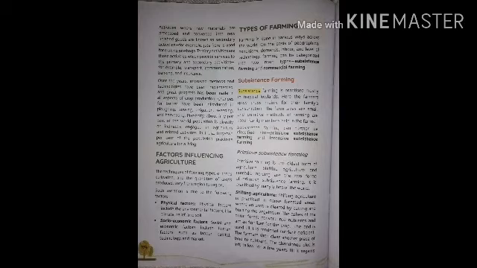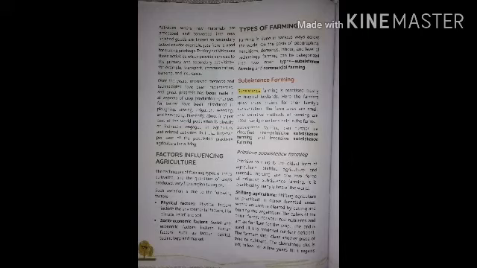It is practiced mainly by tribes of the world. It means shifting agriculture, that is Jhum, and nomadic herding, which means people who herd their cattle and rear animals. This is known as primitive subsistence farming. Let's know about shifting agriculture.